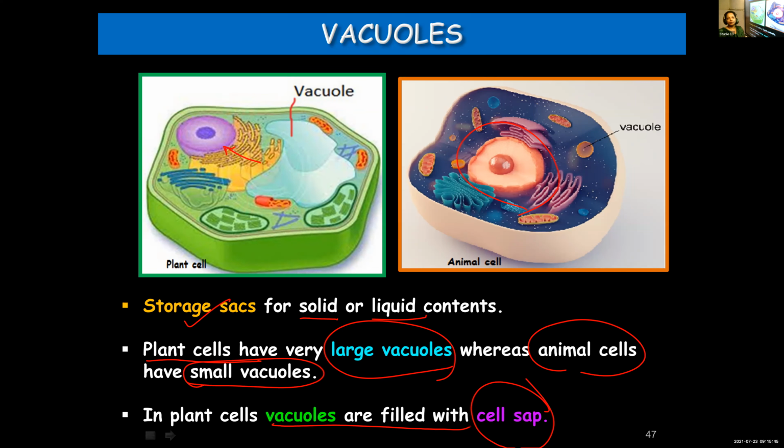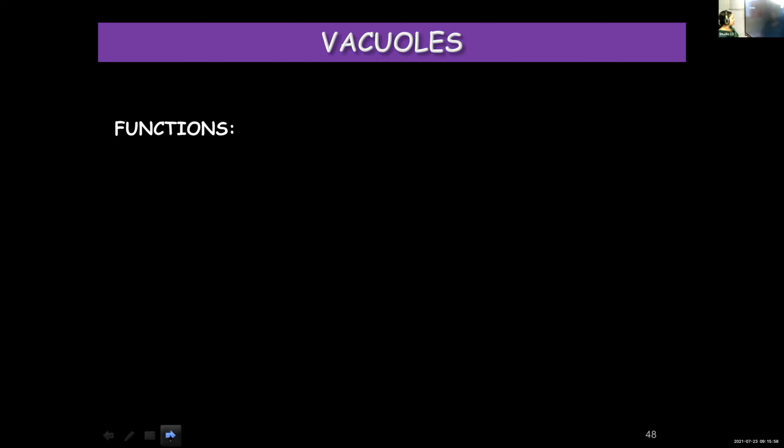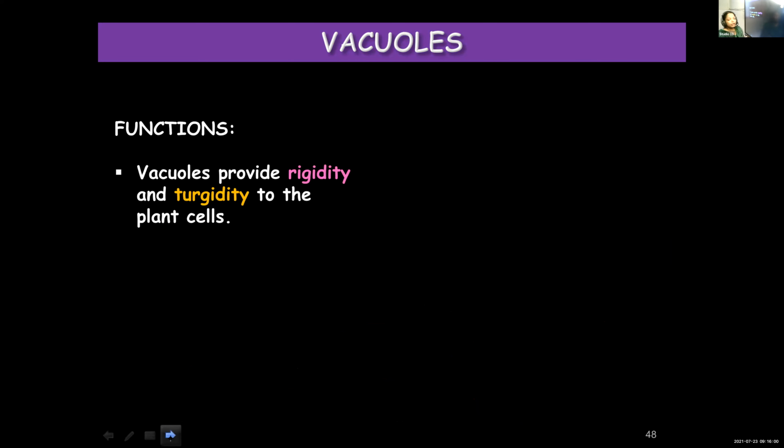And now we are going to learn about the three functions of vacuoles. They serve different functions. So let's see what the different functions are. Starting with the first one, they provide rigidity and turgidity. Rigidity means stiffness. Turgidity is a state of being swollen. Because of these vacuoles, plant cells get rigidity and turgidity.